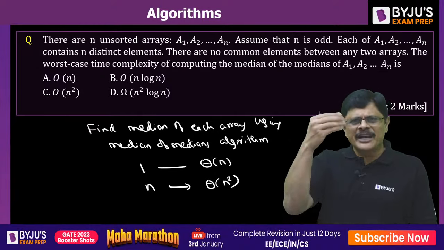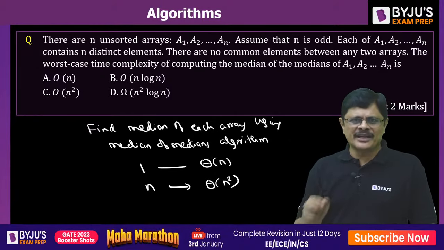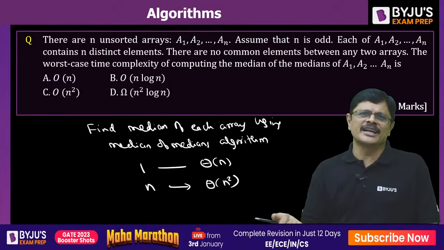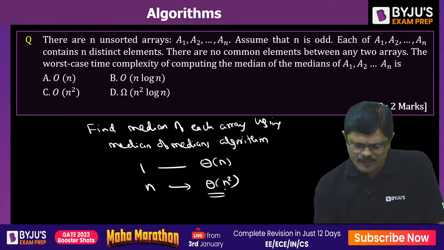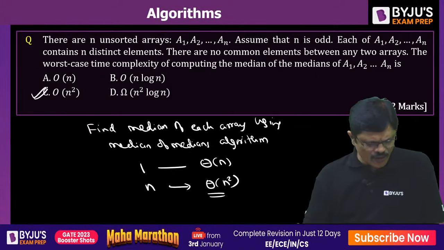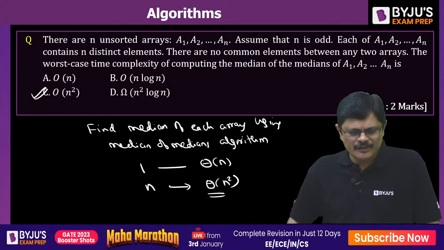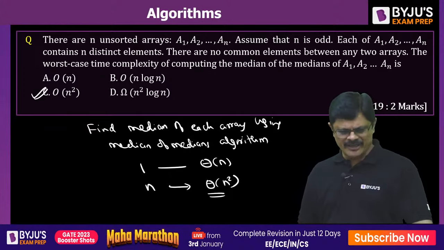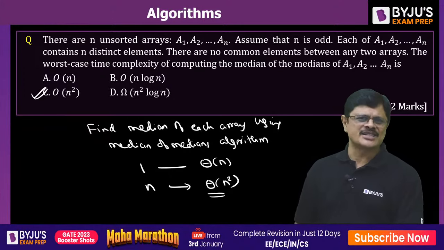That median of these n arrays, these n elements, can be found in theta n time. So the complexity for this would be, of course, theta n square or order n square, you can mention. Very good, Pranab Paul. Order n square, my friends. It can be done in order n square, my friends.